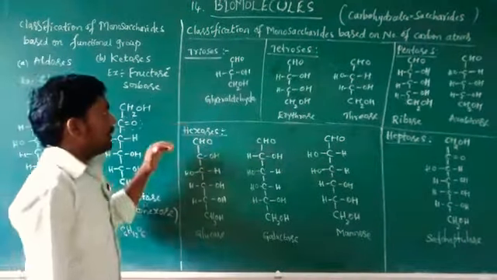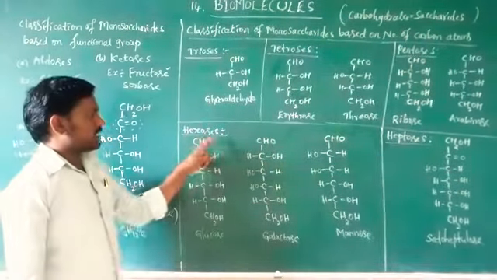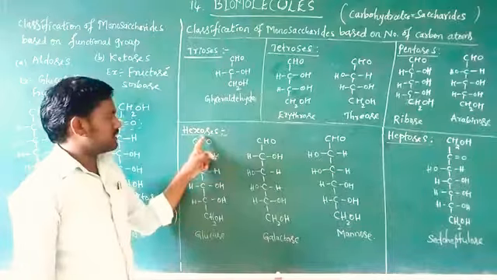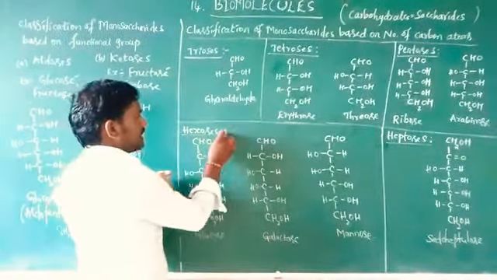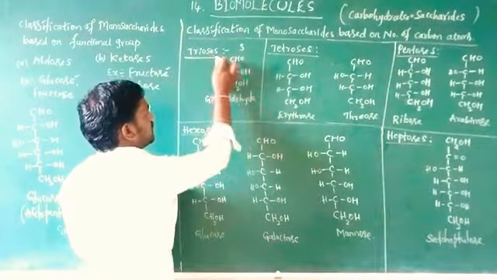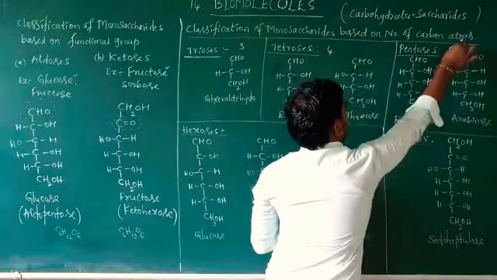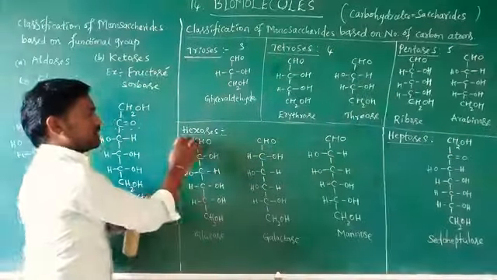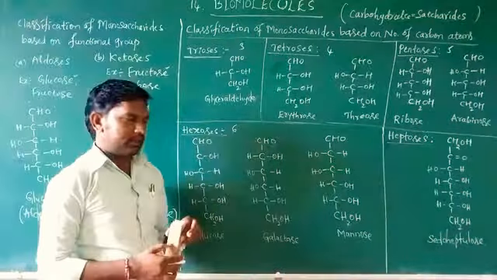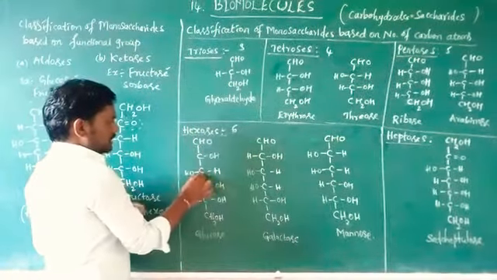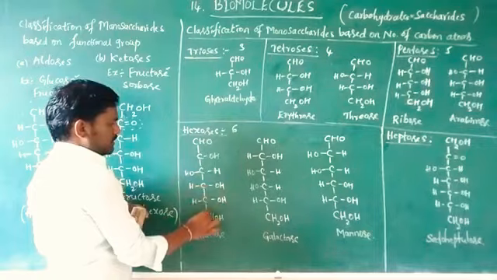Next, based on the number of carbon atoms, hexoses. How many carbons here? 6. Tri means 3, tetra means 4, pentose means 5, hexose means 6 carbon atoms: 1, 2, 3, 4, 5, 6.